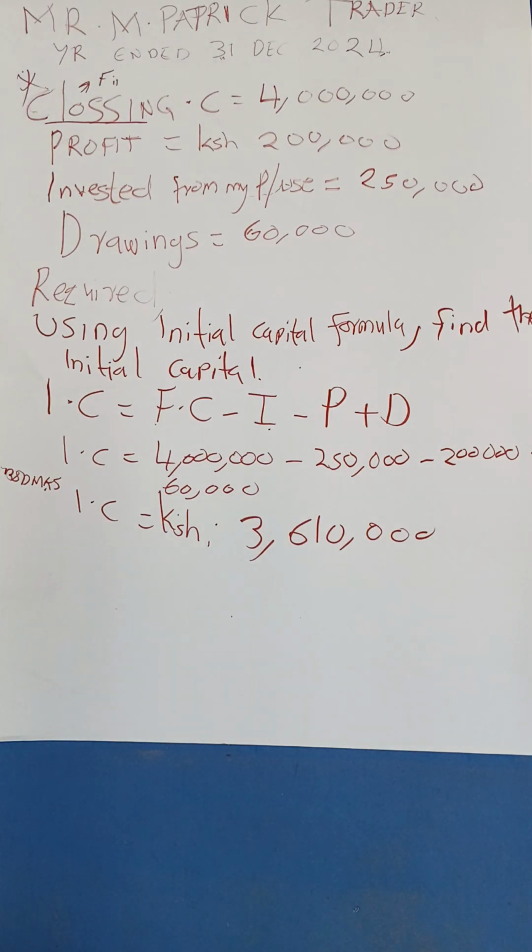We started with 3 million and we did the business. We managed to get the profit. We also invested from our personal account. We did the drawings. So at the end of the day, we can determine where we started from, and we can see we started with 3,610,000. Good. So that is the end of the accounting equation.